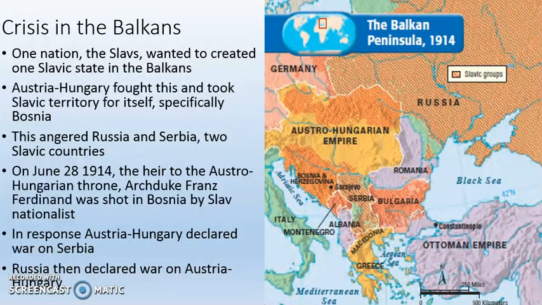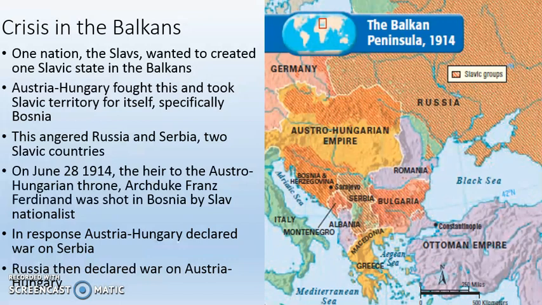So the straw that broke the camel's back, which finally led to World War I, is going to be the crisis in the Balkans. So one nation, remember that's a group of people called the Slavs, wanted to create one Slavic state in the Balkans. So the Balkans is the area between Greece and Italy. If we look over on our map on the right, we can see Italy, we can see the boot, we can see the Mediterranean, we can see Greece. All of that stuff above Greece is known as the Balkans.